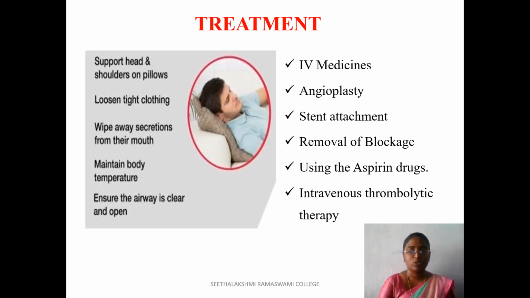Treatment of hemorrhagic stroke. First one is support the head and shoulders on a pillow. Second one is loosen the tight clothing. Next one is wipe away secretions from their mouth. Maintain the body at a normal temperature. Next one is ensure the airway is clear and open.